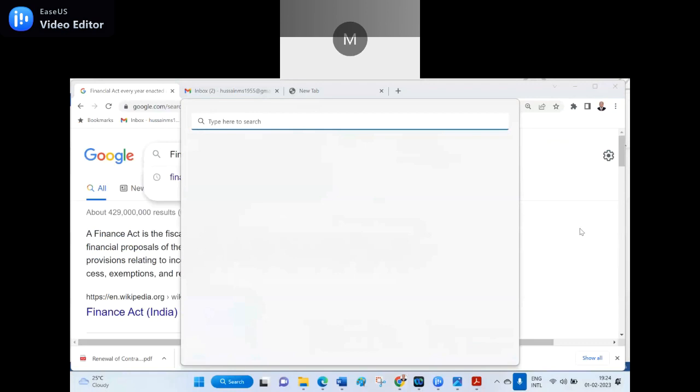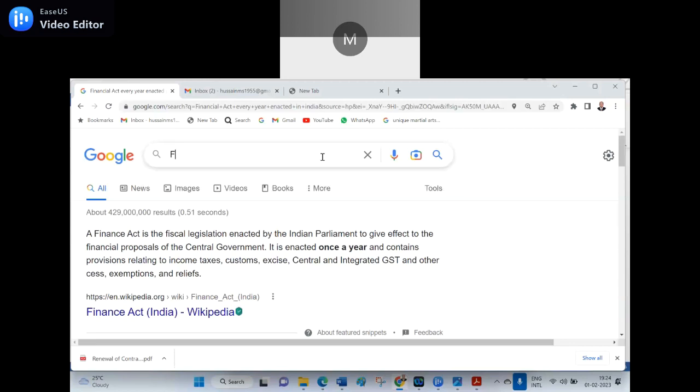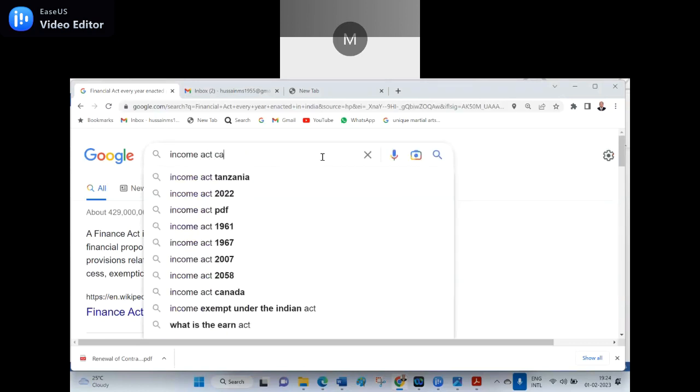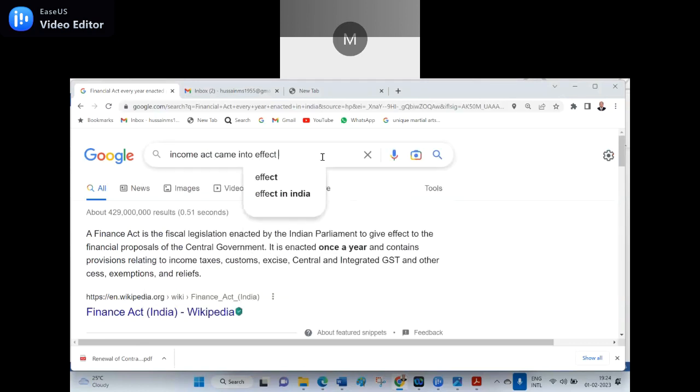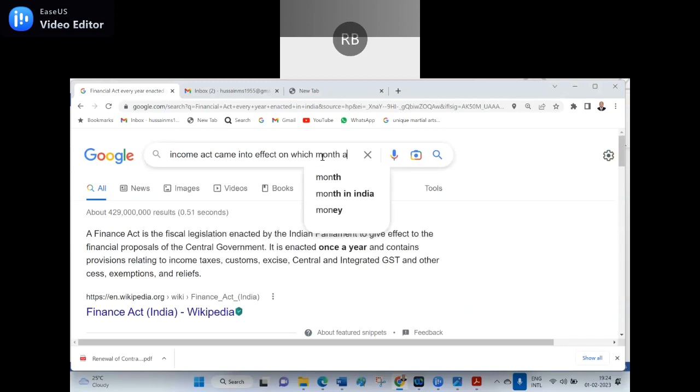I asked several times, no, that's why I did not ask you. Okay, let us check it, because why should we waste our time? At least we could remember the things. When it comes in the examination, you can reel it out and say when the Income Tax Act came into effect, on which month and year.